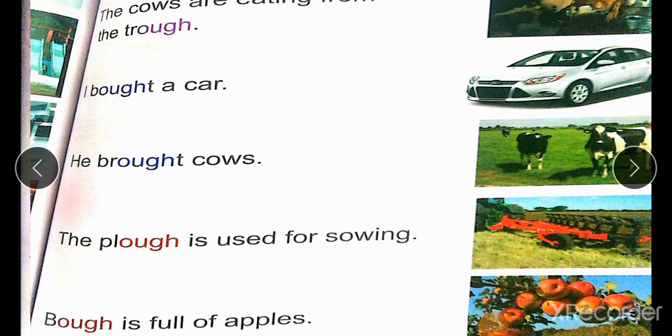Bow is full of apples. This is the sixth sound.